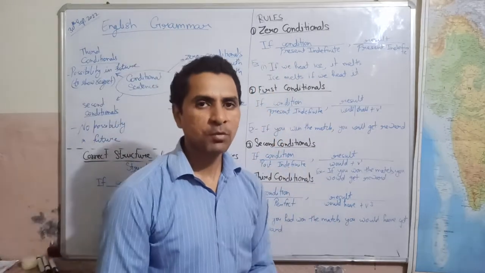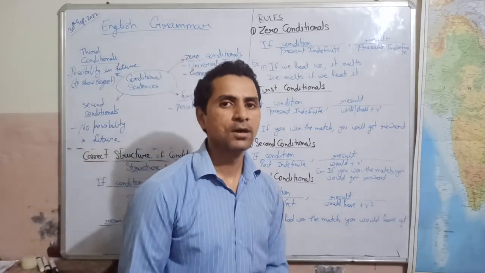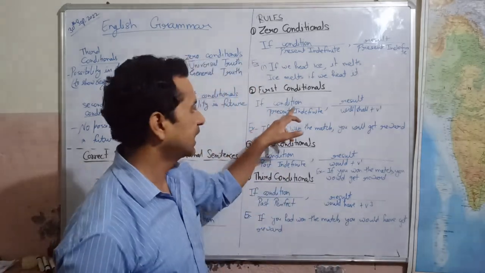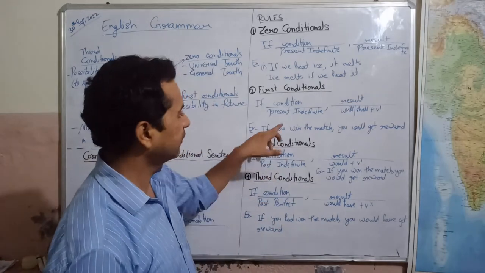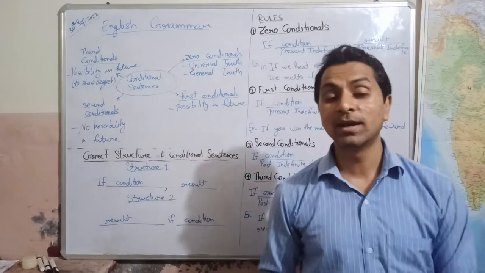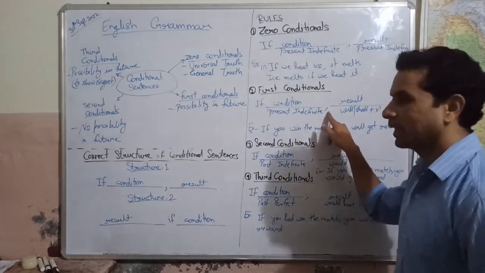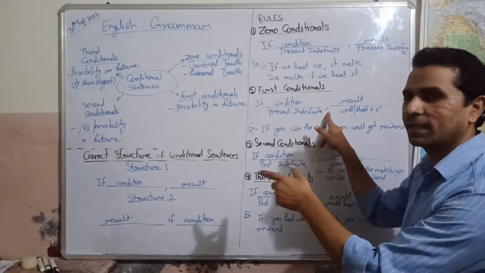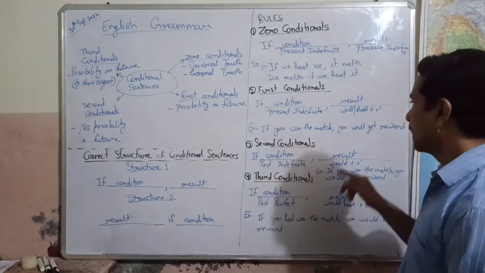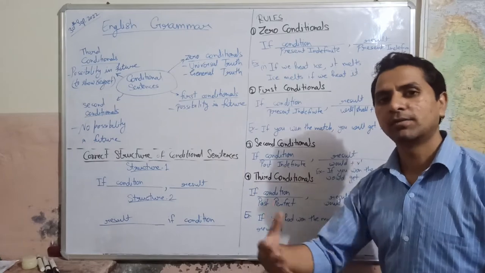Now let us move to the first conditionals. Let us see the rule of first conditionals. First of all we write if, then we write condition here, and we define condition using present indefinite tense. After that we place a comma. This is compulsory, as we have already seen. So comma, and then result is written, and result is written in simple future tense or future indefinite tense.